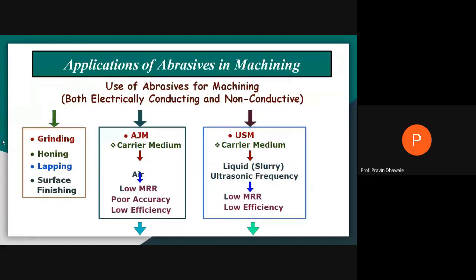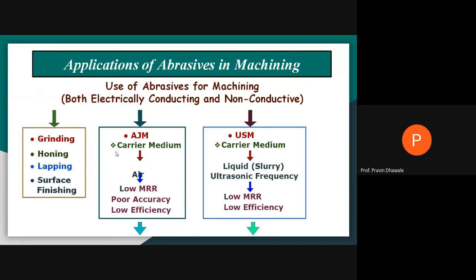Then ultrasonic machining, which we have to study after this abrasive water jet machining process, uses a liquid carrying medium called slurry. Slurry is nothing but a liquid along with some abrasive particles. That mixture is called slurry, and it is forced against the surface of the workpiece by using ultrasonic frequency, where also you get low material removal rate and low efficiency. This will be the third machining process where we are using abrasives for machining.